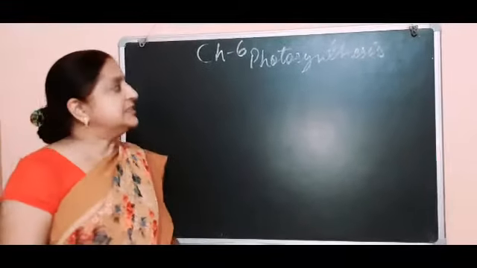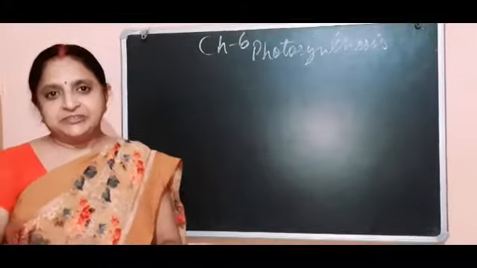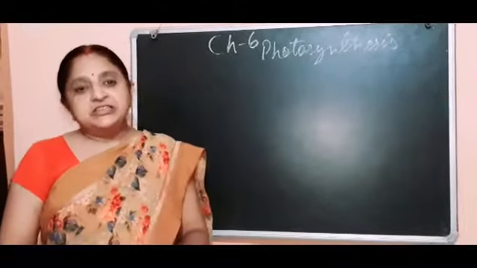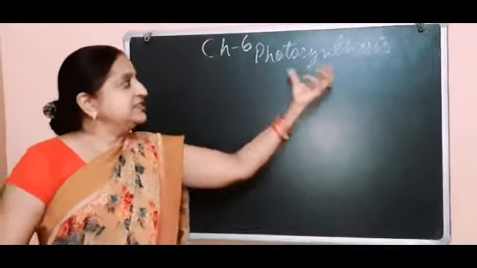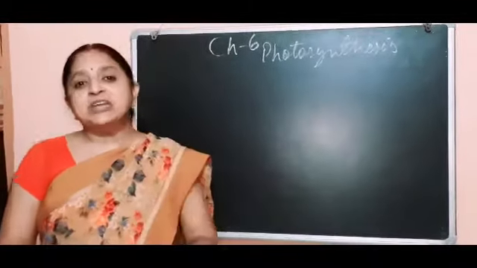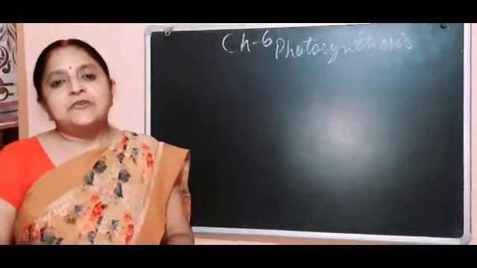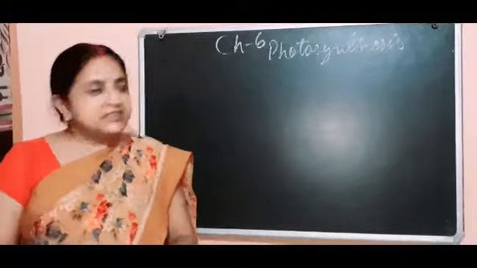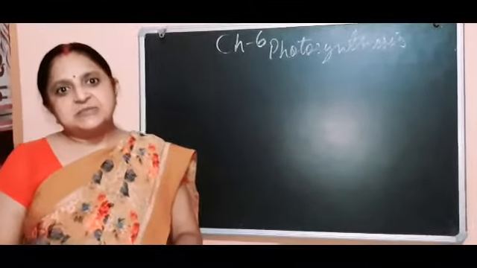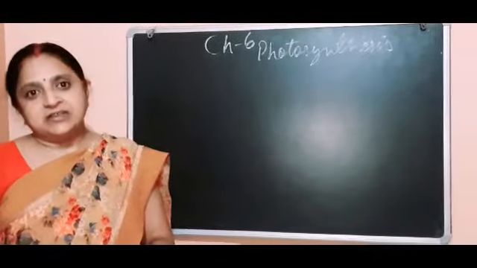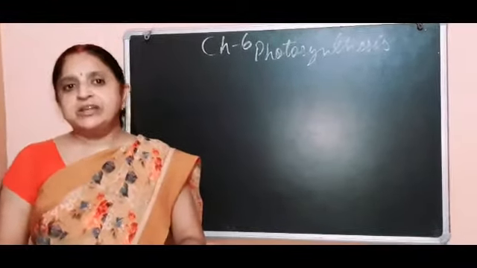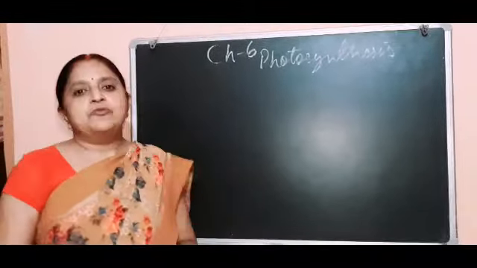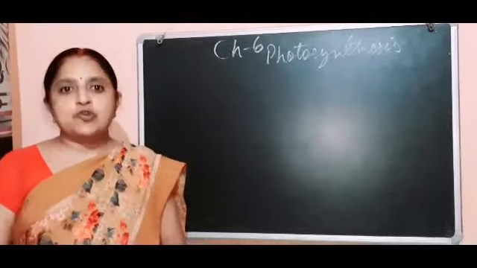Photosynthesis means the synthesis of something in the presence of light. Photo means light, synthesis means something is synthesized. What something? Carbohydrates, means food, synthesized in the presence of light is photosynthesis, and this mechanism is done by the green plants. All the plants which have green chlorophyll in them perform this mechanism, and so they are called autotrophs.